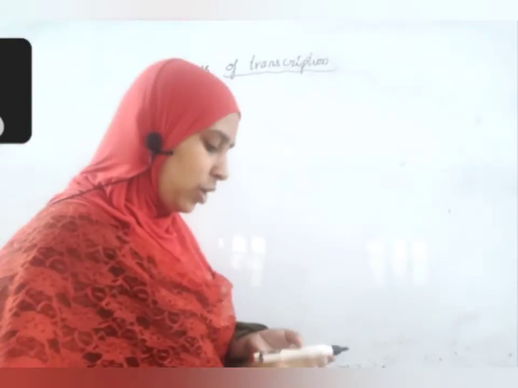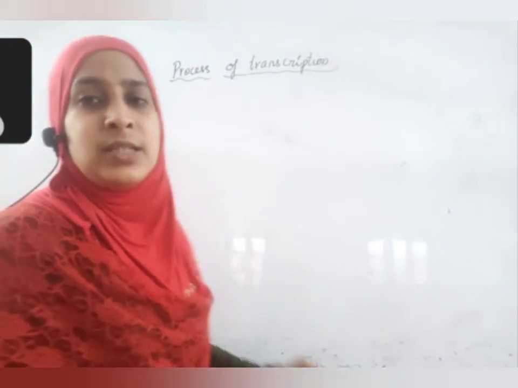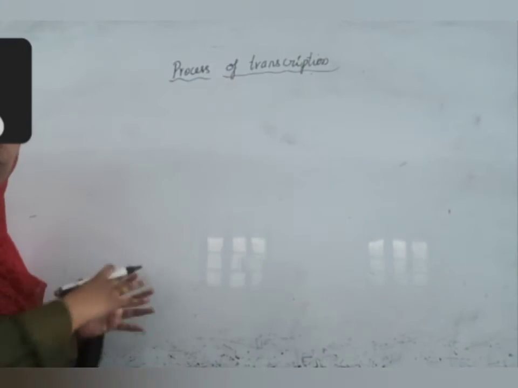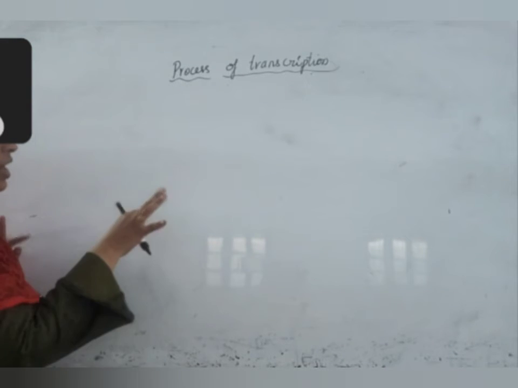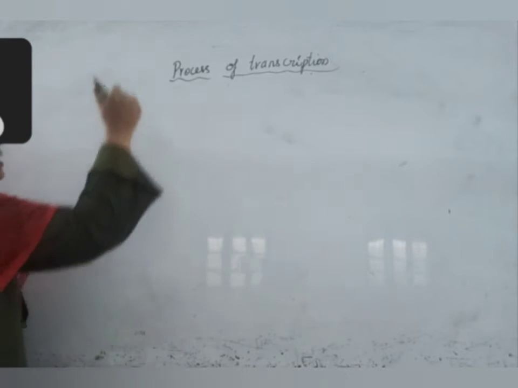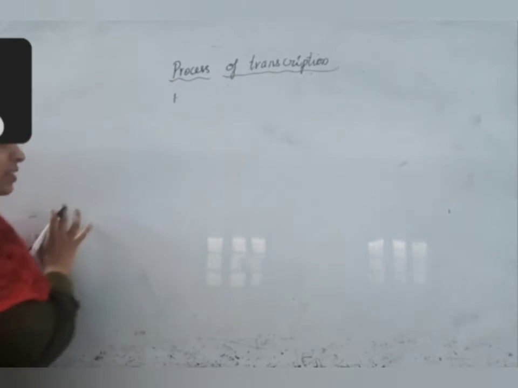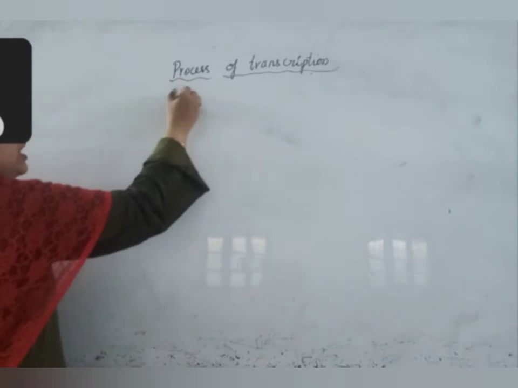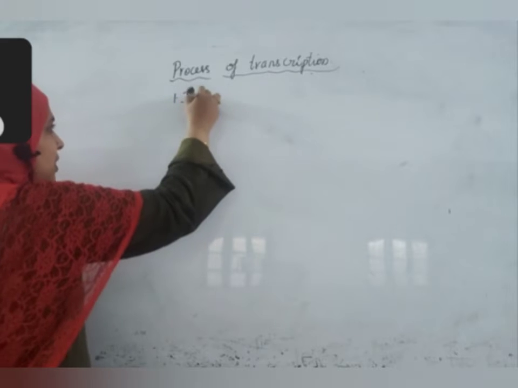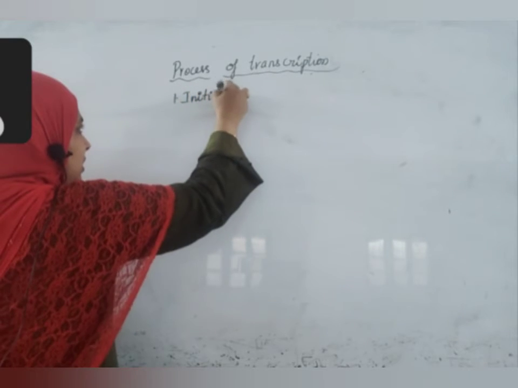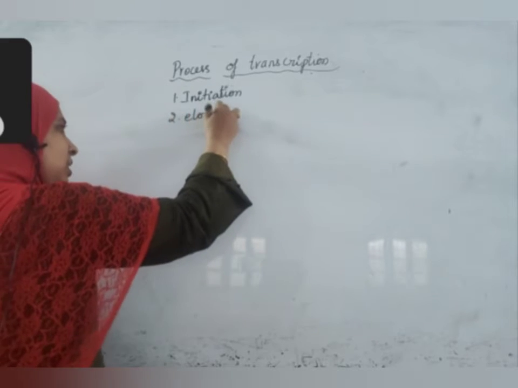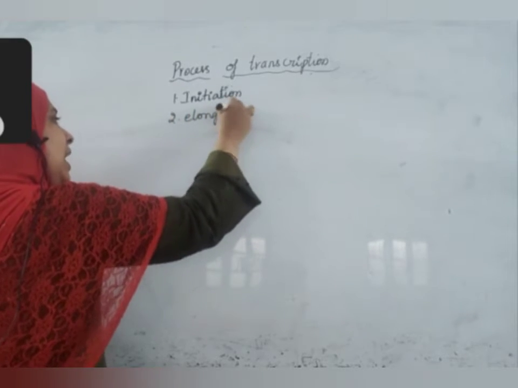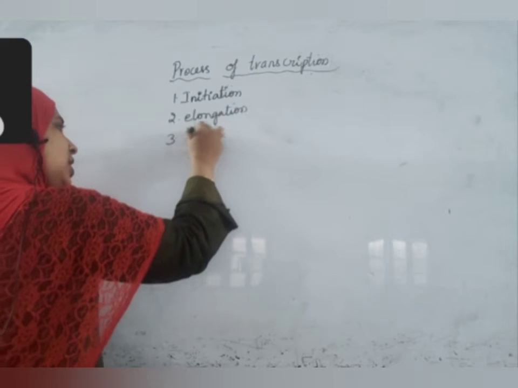Like we discussed, what is science? There are some requirements, we gather them, then we do the experiment. In the same way, these 3 things are required for transcription to occur. Once these 3 things are present, the process involves 3 steps: initiation, elongation, and termination.